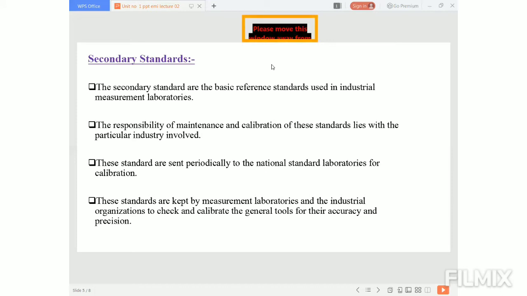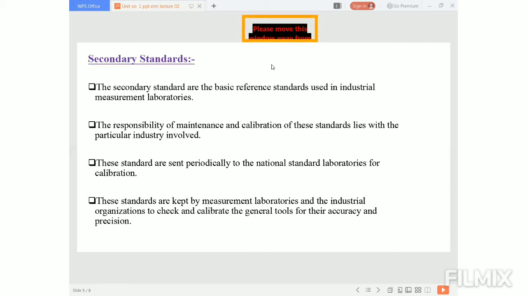Next standard is the secondary standard. The secondary standards are the basic reference standards which are used in industrial measurement laboratories. So the first two standards are not used in the industrial measurement laboratories. They are only used at the national and international level. But this secondary standard is used in the industrial measurement laboratories, and this is also called a reference standard.